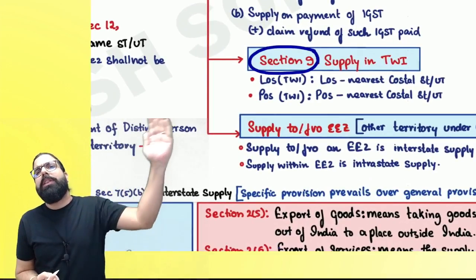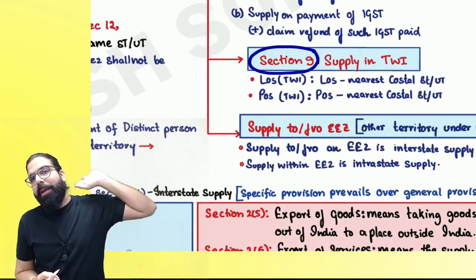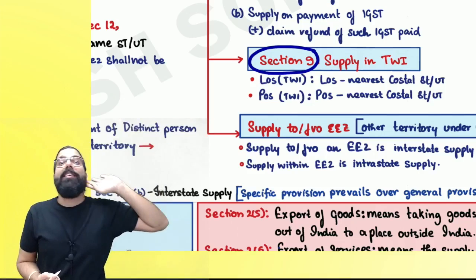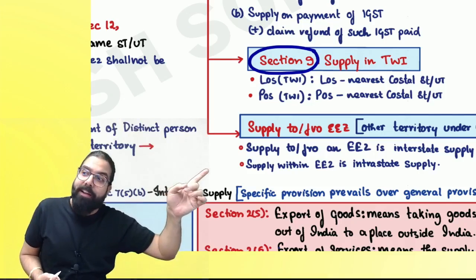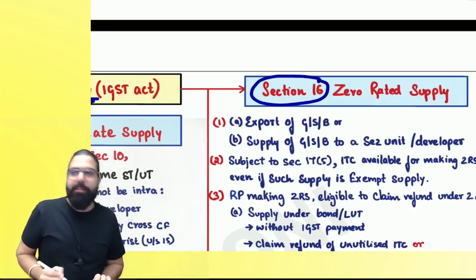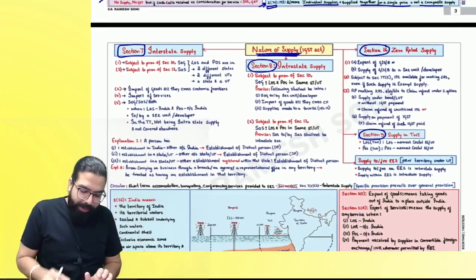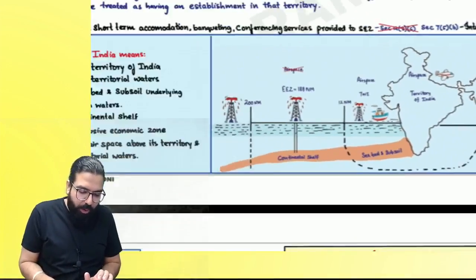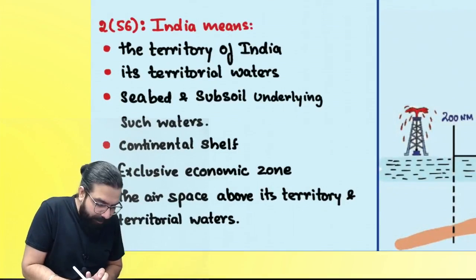Sections 10, 11, 12, 13 talk about place of supply. Section 14 of the IGST Act talks about OIDAR. Section 15 talks about tourist, and section 16 talks about zero rated supply. Are we clear, everyone? So now in this chapter, the first thing we have to understand is, what do you mean by India?